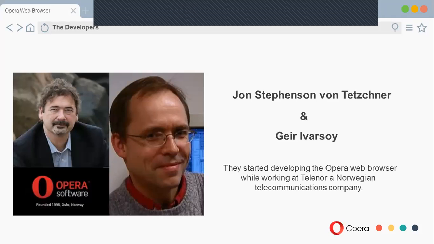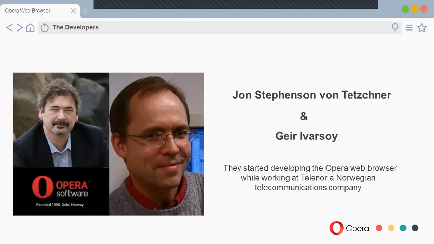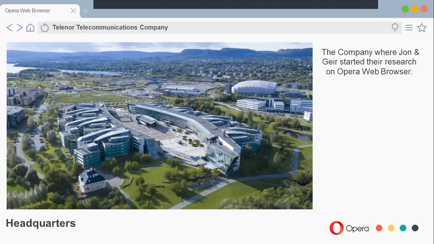So let me show you the telecom company where these two guys were working. Yeah, this is the aerial overview of the Telenor company. This is their headquarters, which is located in Norway. This is the place where John and his colleague Geir started their research in the year 1994.